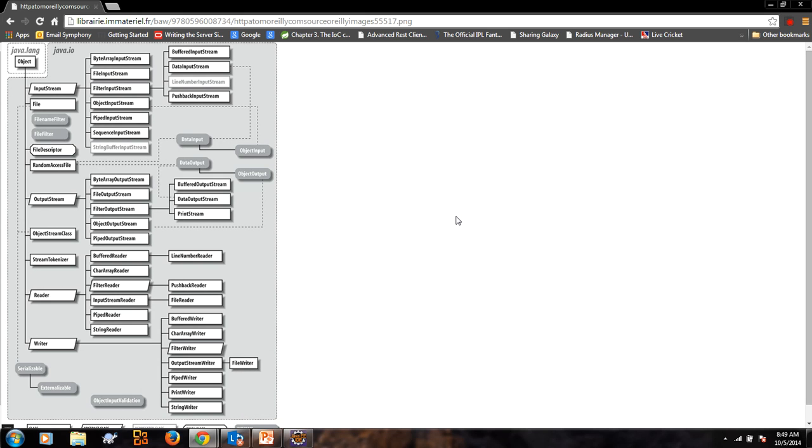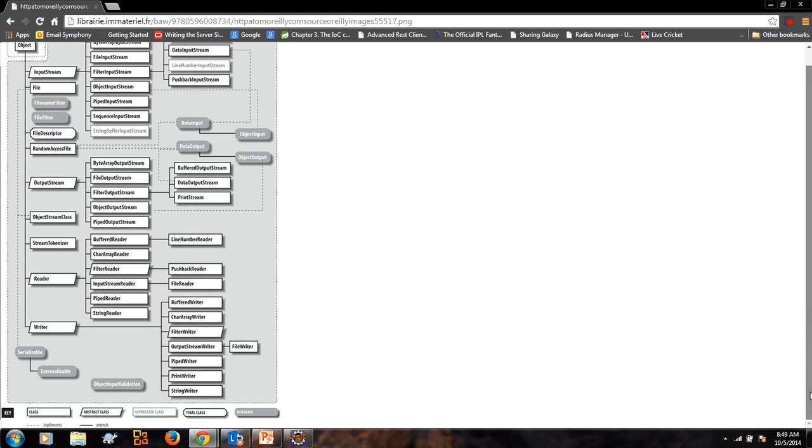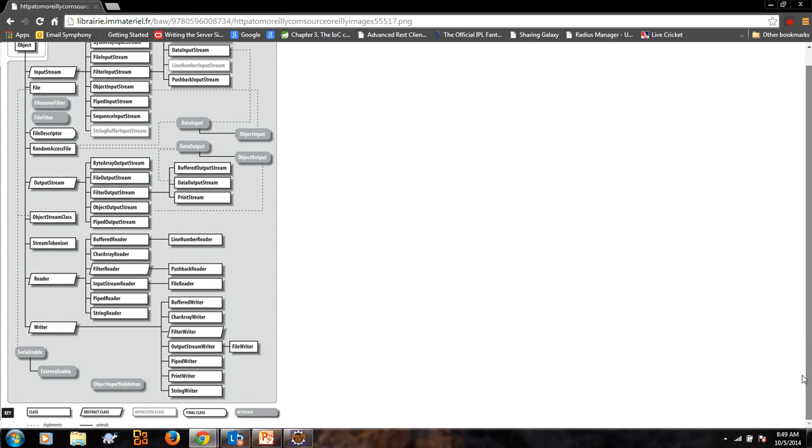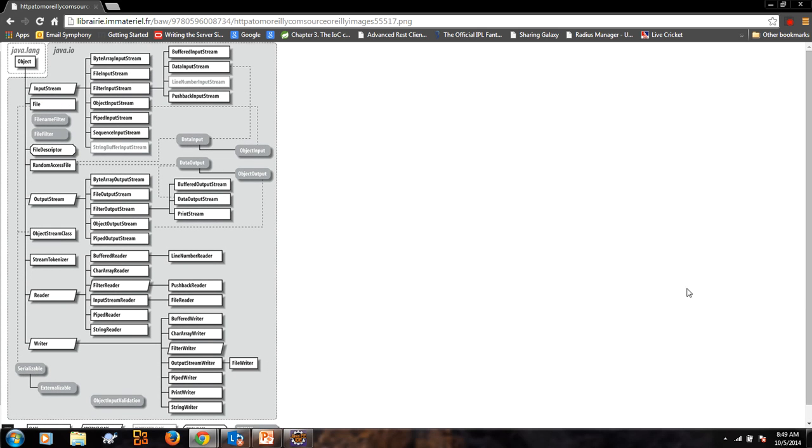So input stream is, as legend says, an abstract class. File is a class. File name filter and file filter are interfaces, and file descriptor is a final class. So like that we have a lot of classes here: output stream, object stream class, stream tokenizer, reader and writer. On the first level we have a lot of classes and a few interfaces and abstract classes.